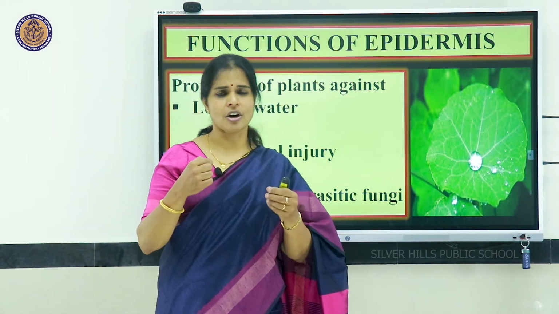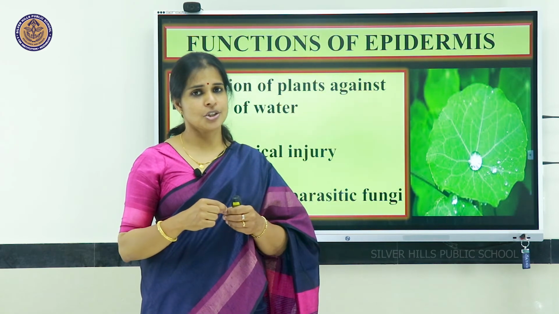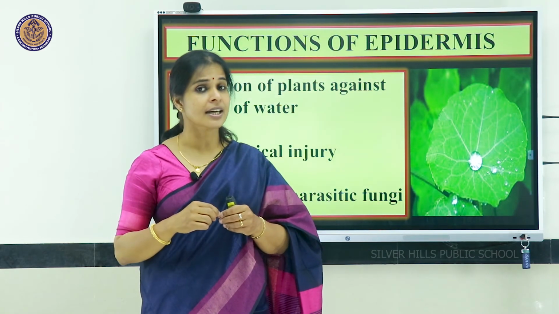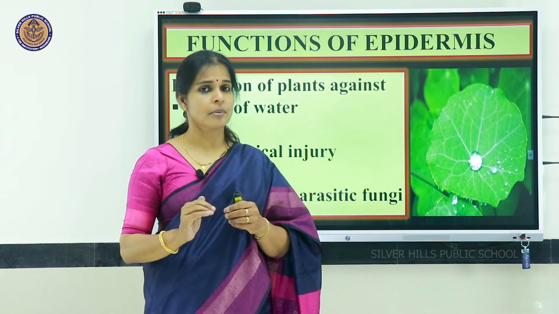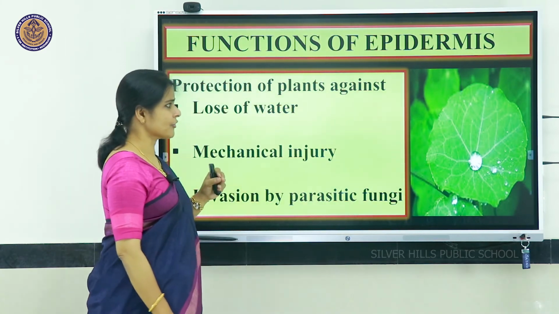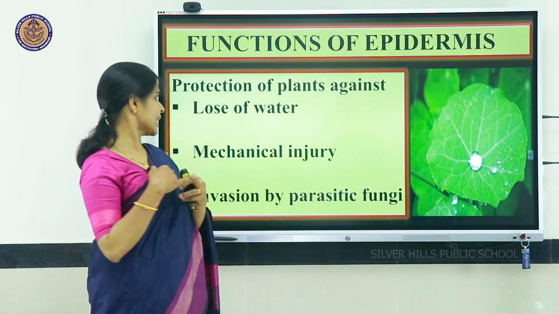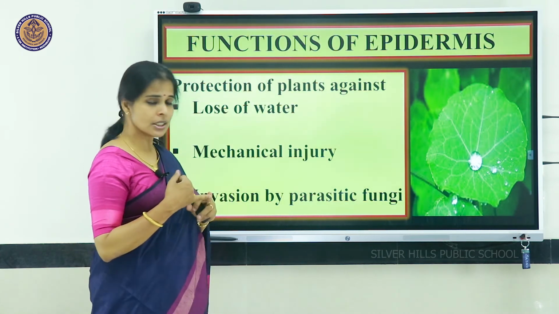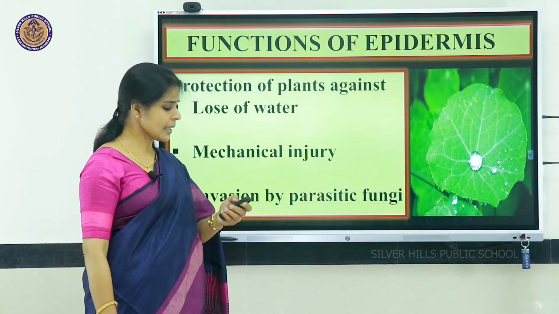Many fungus-like organisms and microorganisms will try to invade the tissues of the plant and can kill the tissues. That is also prevented by the epidermal layer. These are the functions of epidermis.